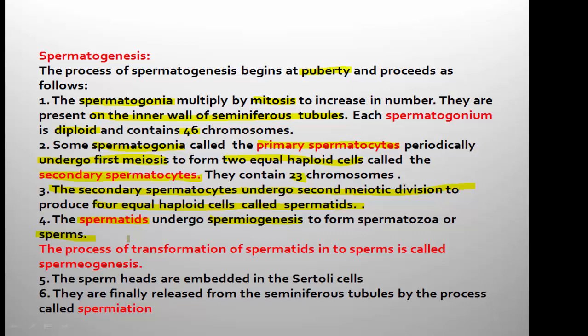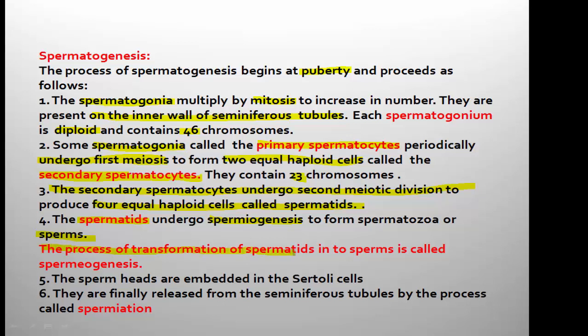Spermatids are not the actual sperms. Their structure is different. They cannot carry out fertilization, so these spermatids are finally transformed into sperms. The process is called spermiogenesis. A very important 1 mark question from the chapter.